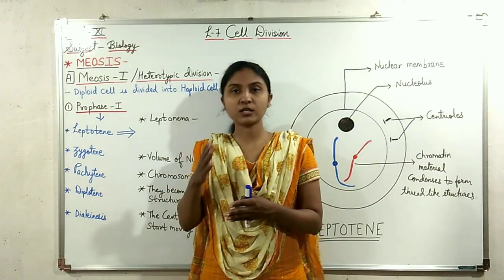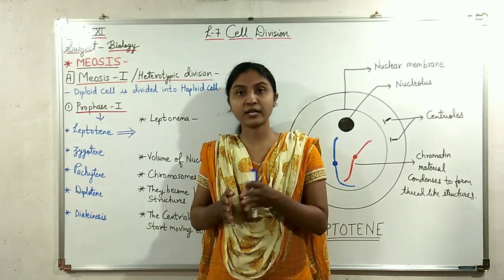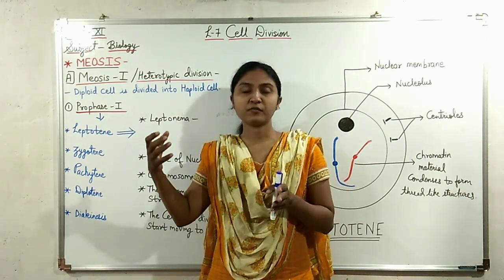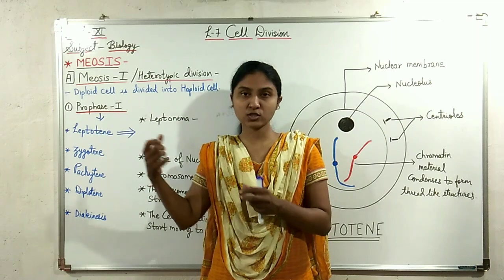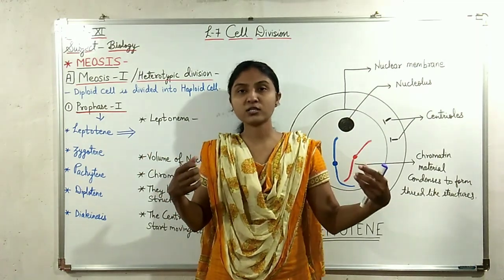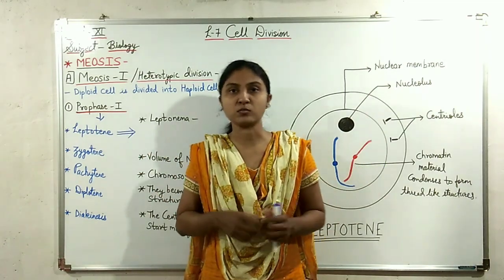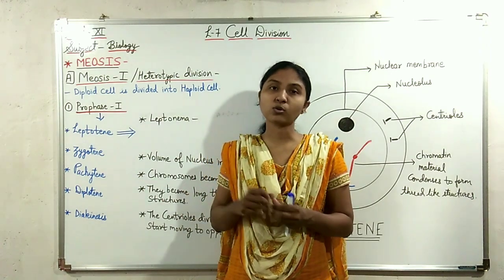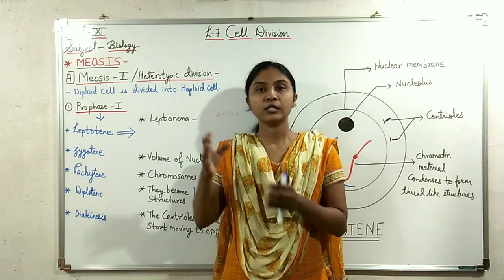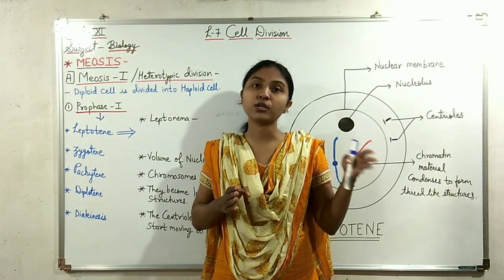The number of chromosomes is divided into half. For example, if a parent cell has 2n chromosomes, the daughter cells will have n chromosomes. That's why it is also called reductional division.